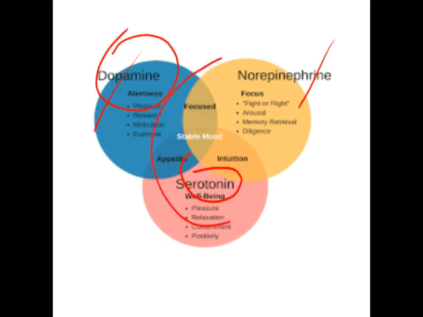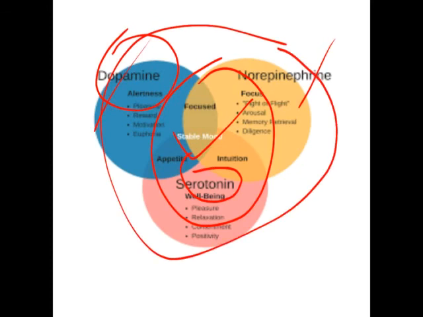So all these three are responsible to maintain a stable mood. Any problem in one of these may lead to the formation of anxiety. Okay, so the proper concentration of all these three will lead to a well mood, but any change will lead to what?